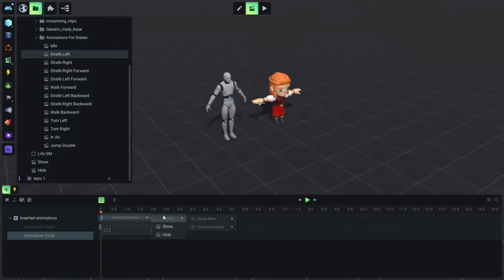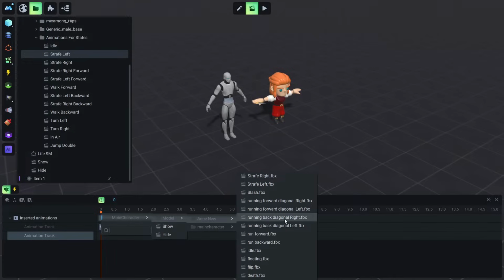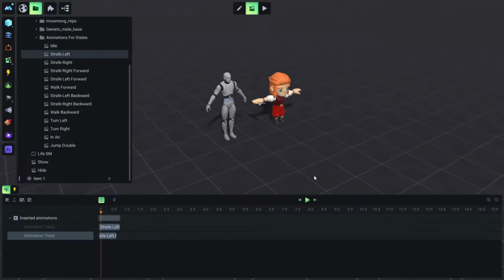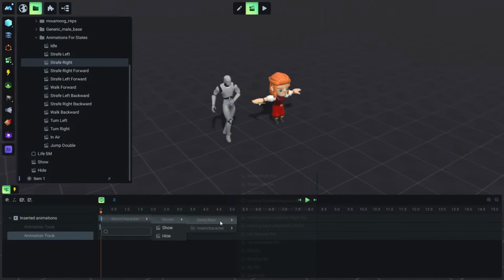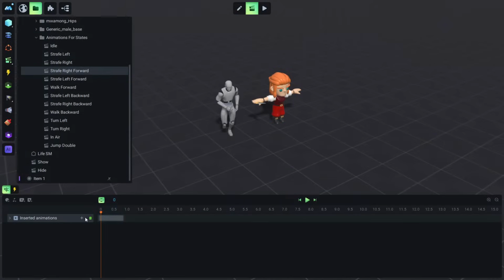And we are now on strafe left. We will import our strafe left of our model character, and strafe right. And again, add a new track. Don't forget to disable this. So strafe right. And this is right forward.